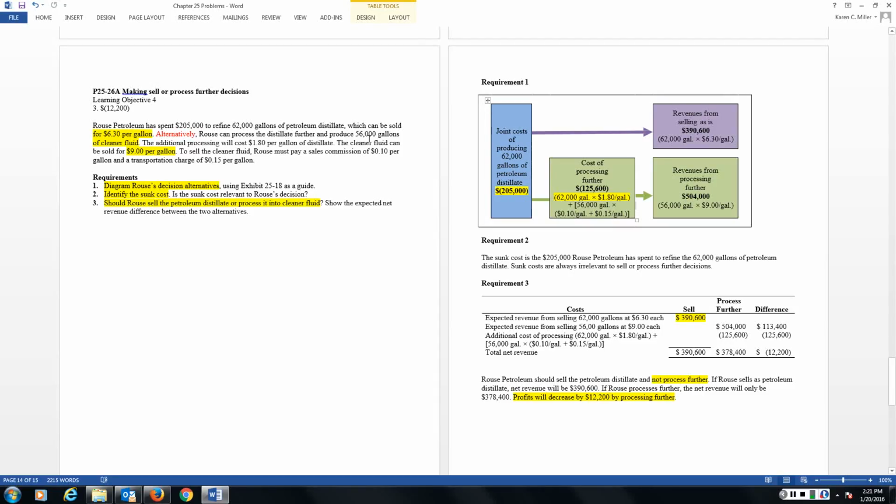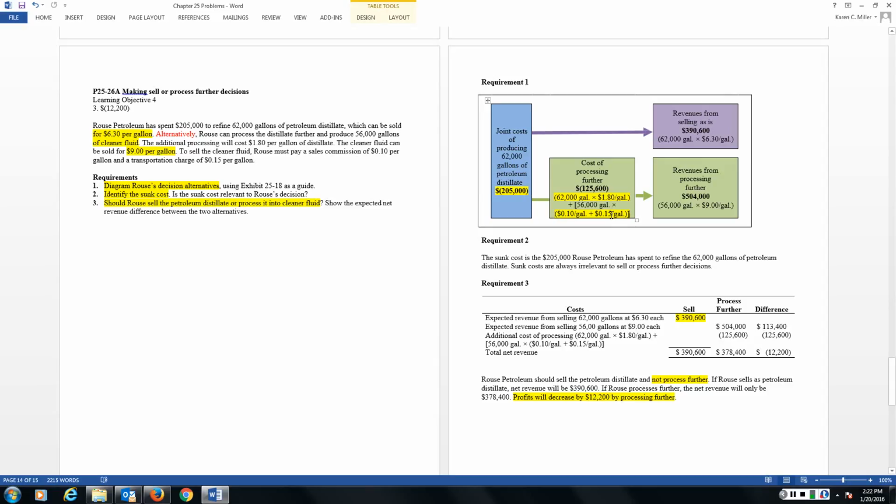And so let's see what else we might have to do. In order to sell it as cleaner fluid, I would have to pay sales commissions of 10 cents per gallon and transportation charges of 15 cents per gallon. So once it is converted into the 56,000 gallons of cleaner fluid, I would spend 10 cents on commissions and 15 cents on transportation per gallon, times the 56,000 gallons here, not the 62,000, of cleaner fluid that I'm moving. So just be aware of why those are different. $1.80 per gallon to change these 62,000 gallons of petroleum into 56,000 gallons of cleaner fluid.